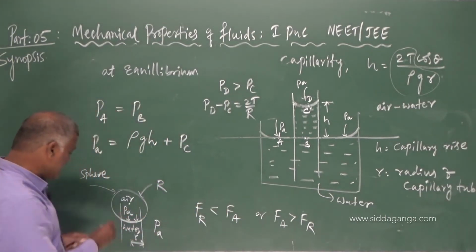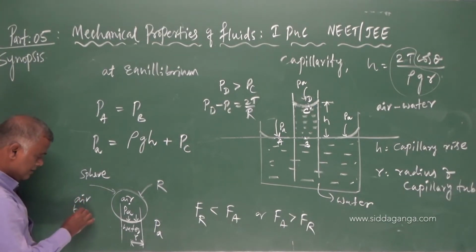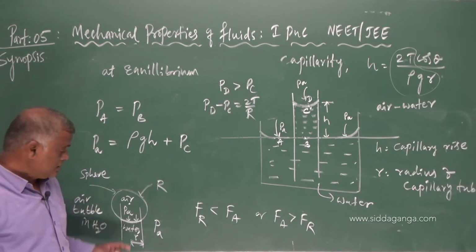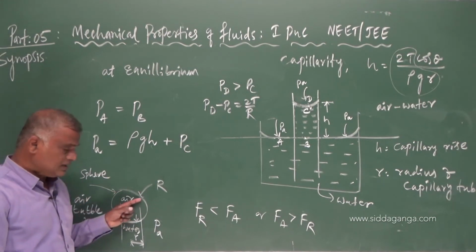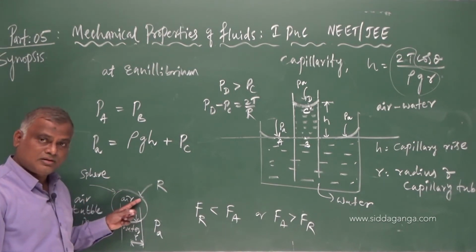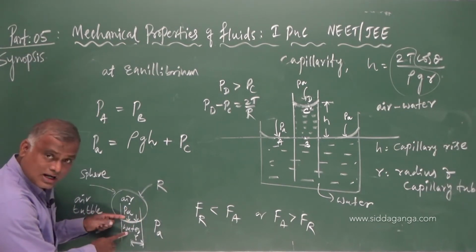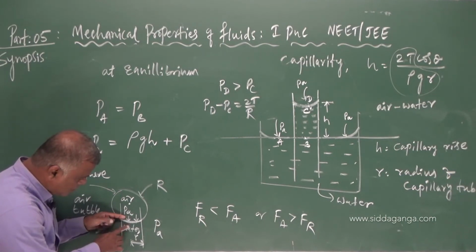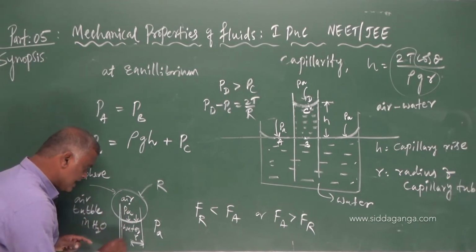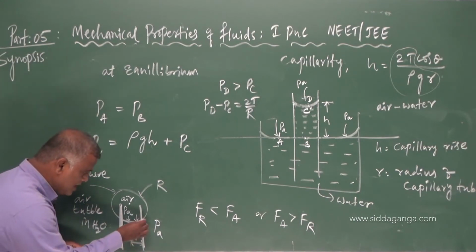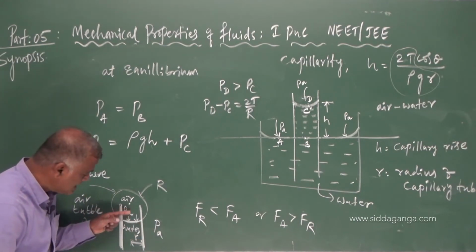This is for, say, a liquid drop or oil drop or an air bubble in liquid. It acts like an air bubble in water. To understand clearly, this is a sphere of radius r, surrounded by water. There is an air-water interface. You have to be careful. You have taken a capillary tube. Inside the capillary tube, I have one interface here, separating air and water.